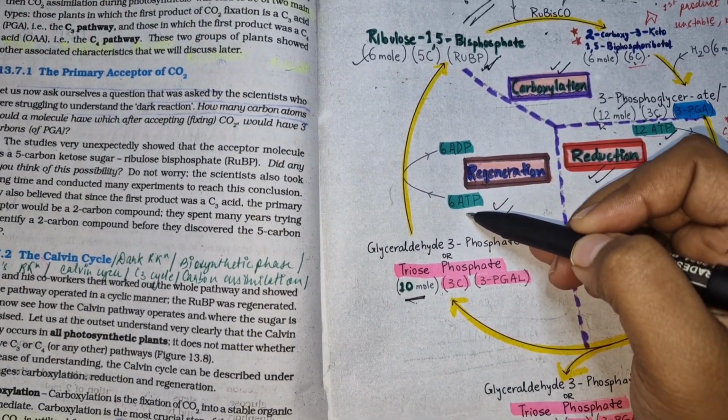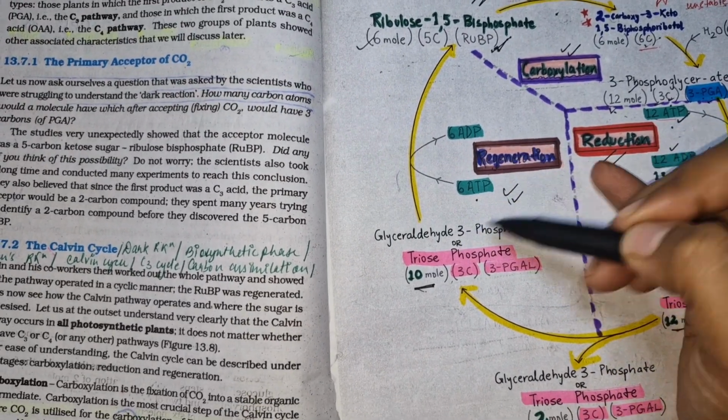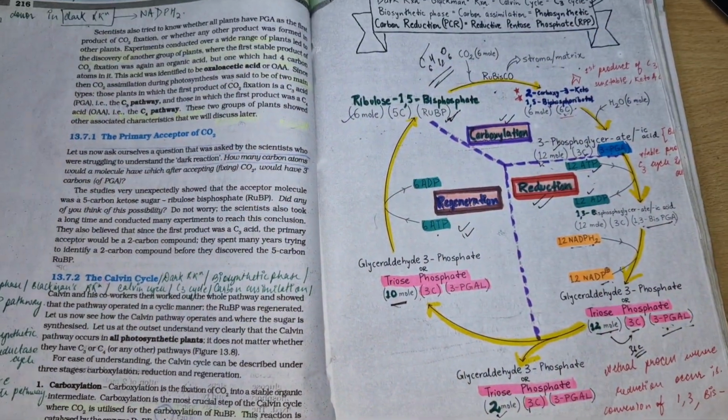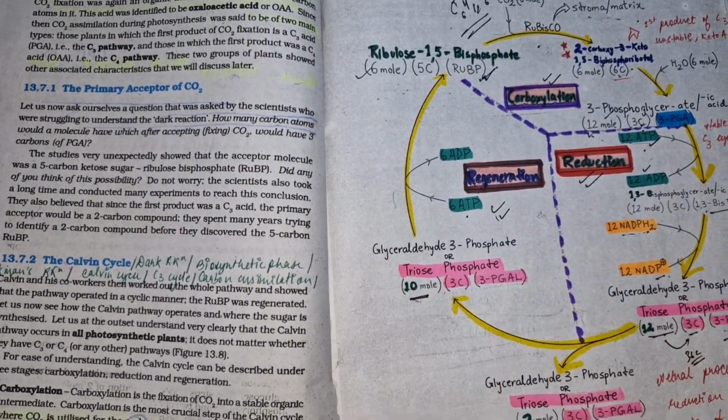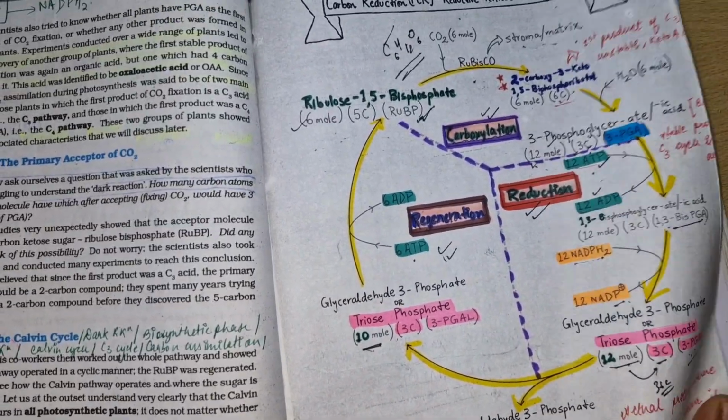6 ATP is required over here. So this is the step of regeneration. This is the whole of the Calvin cycle. I think that it is clearly visible. So this was the first cycle. I hope you got it.